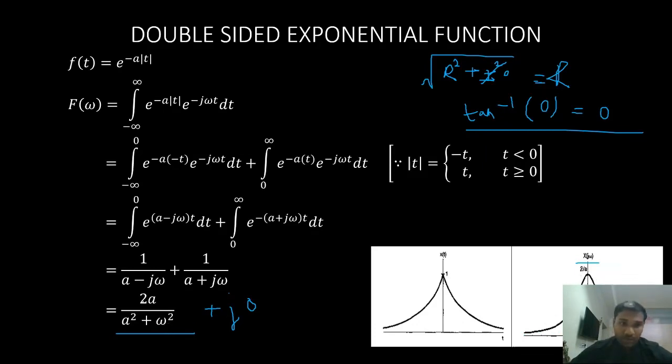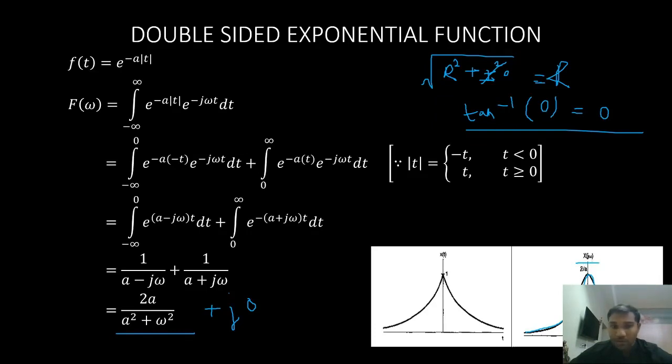At omega equals 0, it is 2a by a square, that is 2 by a. As omega moves away from 0, as omega increases, our F of omega, our Fourier transform amplitude, decreases. It will be something like this. When omega is equal to 0, we have amplitude 2 by a.